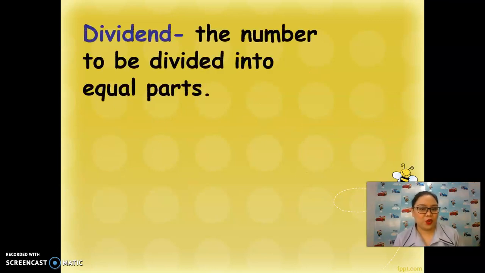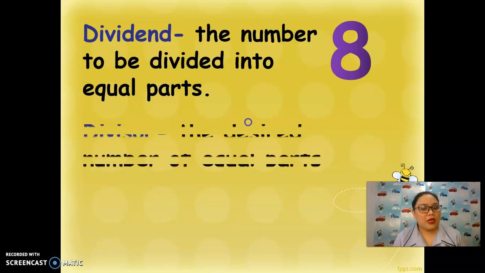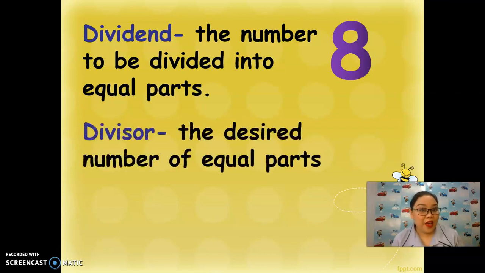So in our story, the dividend is the number to be divided into equal parts, and it is 8 because we have 8 buns. Next, we have the divisor. It is the desired number of equal parts, meaning the divisor is the number that the dividend will be grouped into.